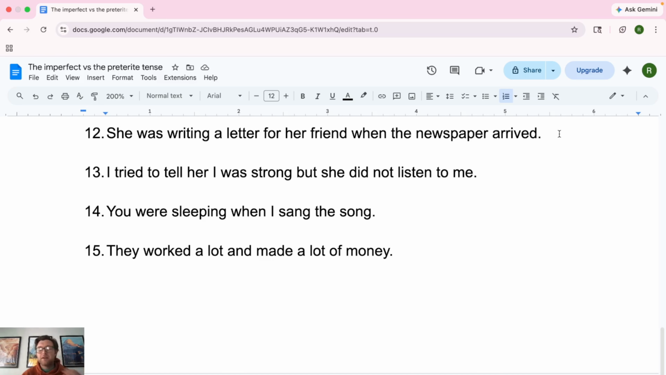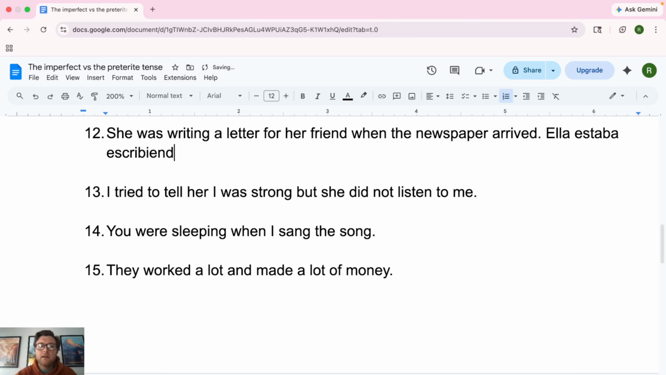All right, so for this one, I am going to use the past progressive just so we feel a little more comfortable with it. So we're going to do "ella estaba escribiendo." Remember, the verb is escribir. "-ing" in Spanish is "-yendo" or "-ando." If it ends in AR, it's "-ando." ER and IR is "-iendo." "Para su amiga cuando el periódico llegó." All right? So, "ella estaba escribiendo para su amiga cuando el periódico llegó."